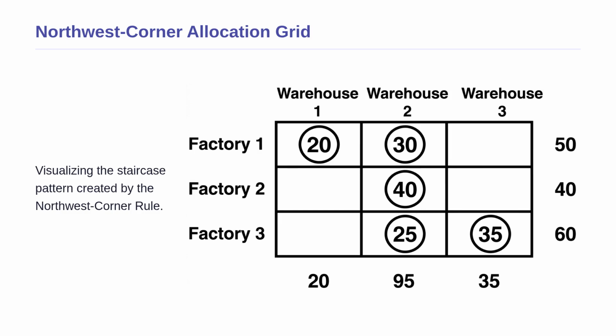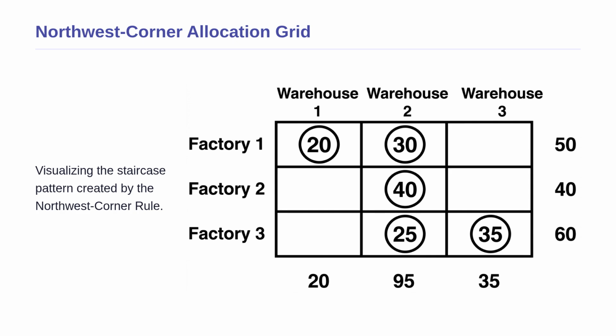Let us look at the visual result of the allocations we just made. This diagram shows our 3x3 shipping grid. On the left, you see our 3 factories, and across the top are 3 warehouses. The numbers on the far right and bottom are our supply and demand limits. Notice the circled numbers inside the grid? These are the 5 shipments we calculated.